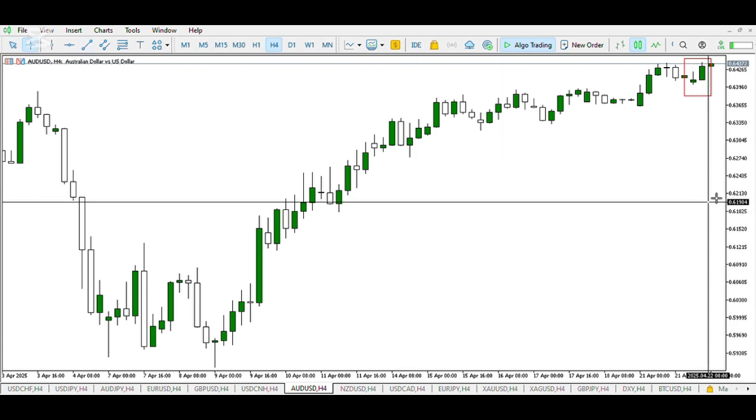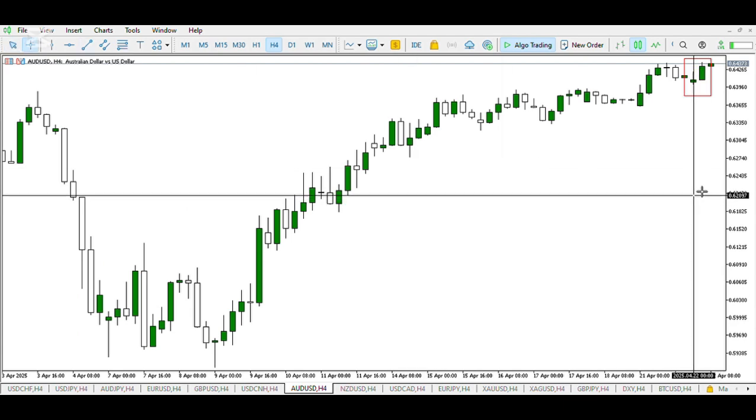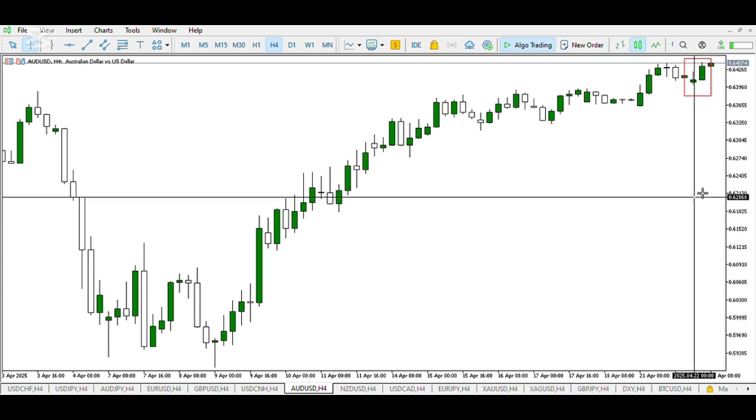AUD USD, we can see a similar pattern to GBP USD, and the reason being is AUD USD, GBP USD, Euro USD, these are correlation pairs, and correlation pairs are just like siblings. They have similar personalities, they have similar traits, and they move in similar directions.